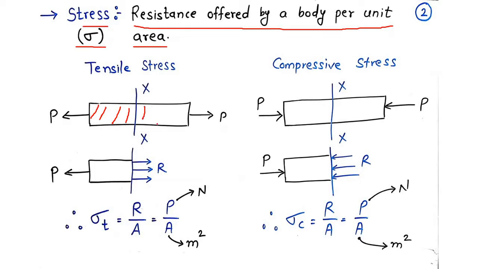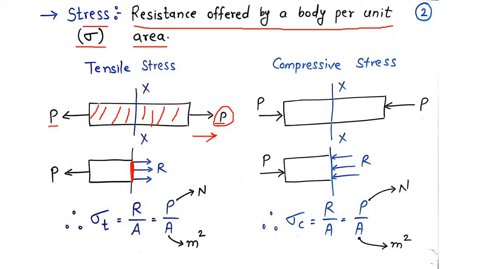You can consider a rectangular or a circular body, and P is the external loading. If we take a cross section, this will be your cross sectional area, which you can denote by A. Whenever there is external loading, the body will get deformed. Now which type of loading is this? It's a tensile force. Tensile force means it's a pull type of force. The body will get pulled.